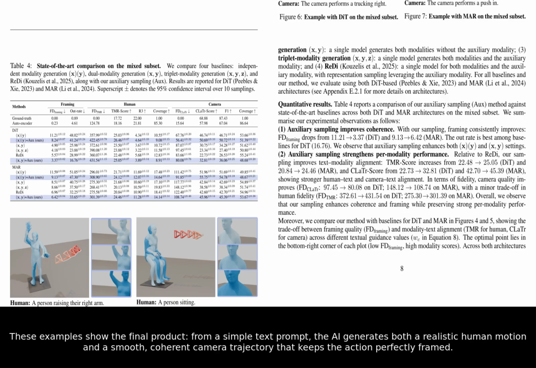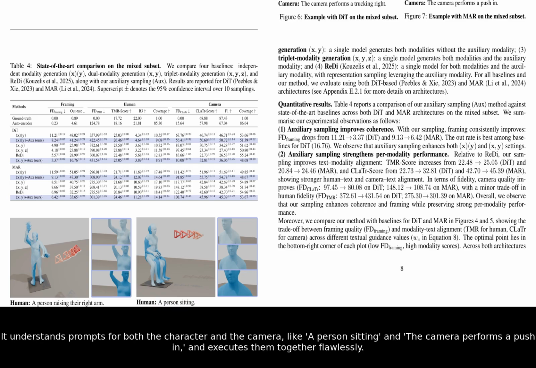These examples show the final product. From a simple text prompt, the AI generates both a realistic human motion and a smooth, coherent camera trajectory that keeps the action perfectly framed. It understands prompts for both the character and the camera, like a person sitting and the camera performs a push-in, and executes them together flawlessly.